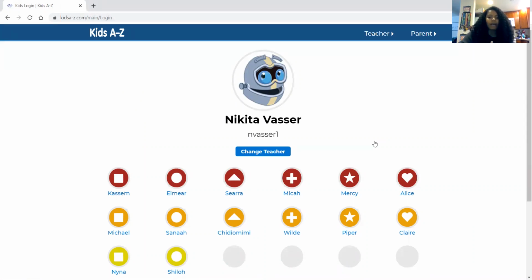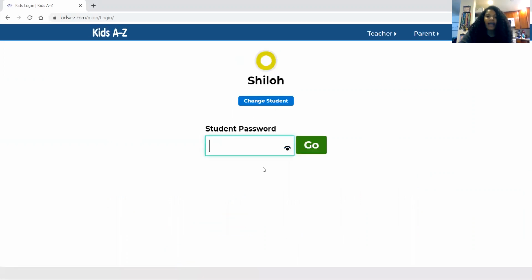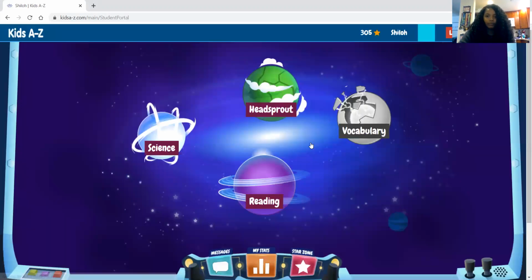So for instance, my nephew is joining our class digitally because his district hasn't figured out what they're gonna do yet. So I will click on Shiloh. And then every student's password is just Madrona. So all you do is type in Madrona, lowercase, and then your student will get access. So I'm gonna type in Madrona, so that you can see what you get access to. Your students will get access to reading. Reading will be at their level, and they can choose the books they would like to read.